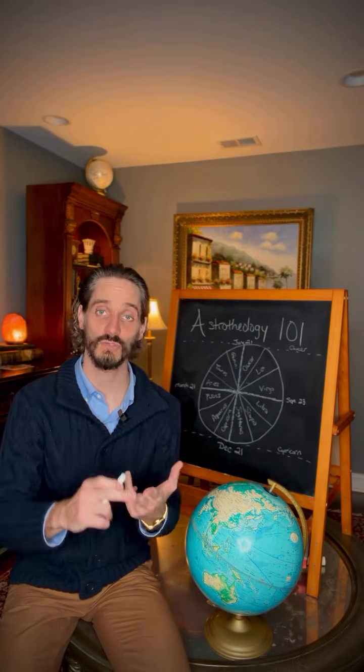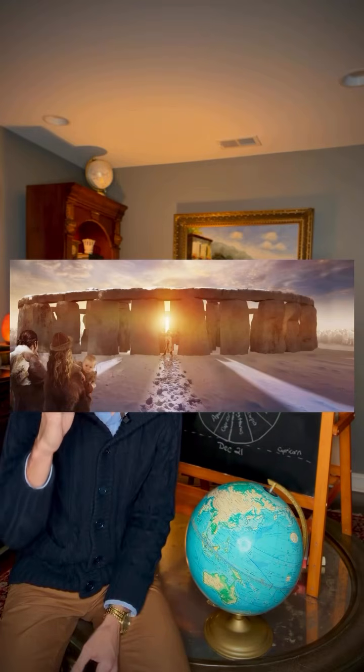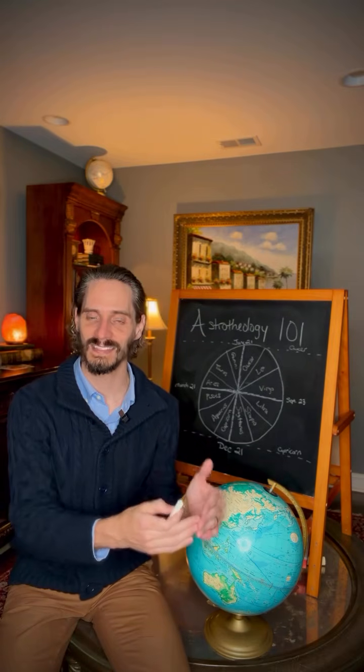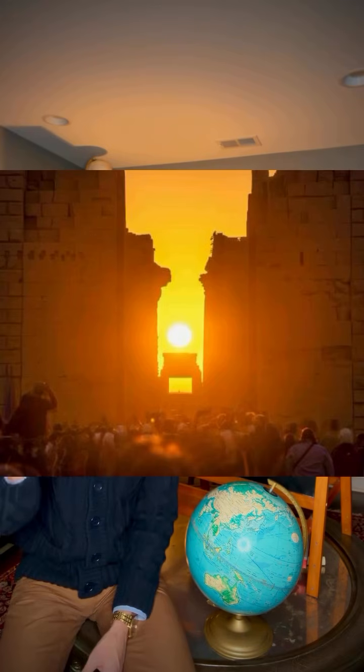On the 22nd, 23rd, and 24th of December, the sun appears to rise at the exact same point on the eastern horizon. Thousands of years ago, people would say that the sun has died and will spend 3 days in the tomb. But on December 25th, the sun is reborn and begins its climb back north toward the equator.